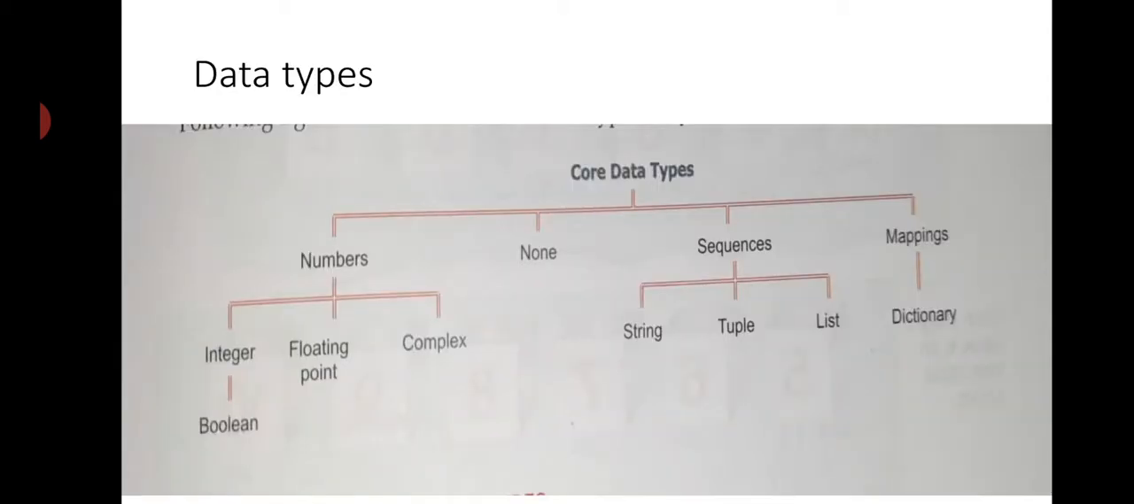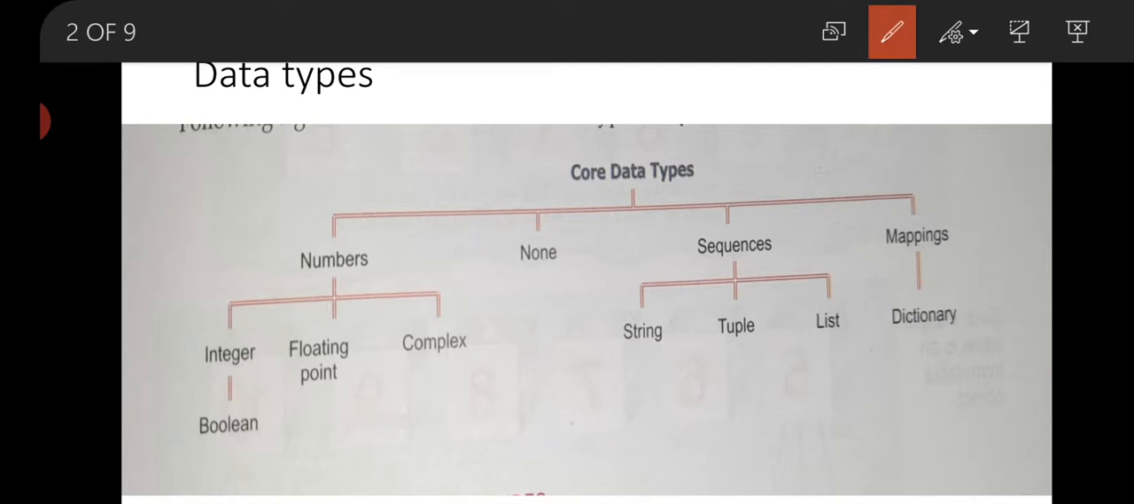Now see the core data types. Core data types mean the inbuilt data types of Python, that is, the data types provided by Python. The core data types are numbers, none, sequence and mappings. If we talk about numbers, there are types of number: integer, floating point, complex and boolean. All these data types are treated as number data type.